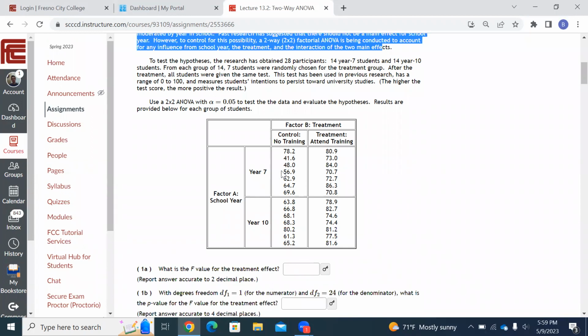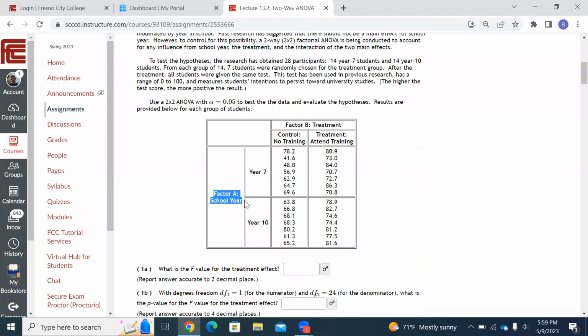You can see by this chart here that factor A is school year and factor B is treatment. These are students, and notice this is no training and training. So this first group of students right here, this 78, these students are year 7 students. Now, what's year 7? I think that means 7th year in school, so that'd be about 6th or 7th grade, maybe. Whatever. These students did not have the training class.